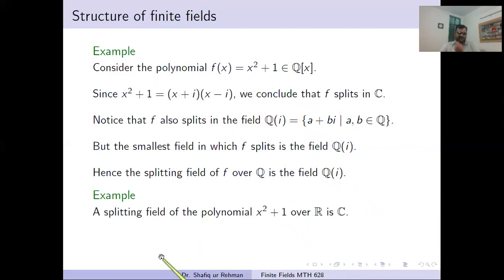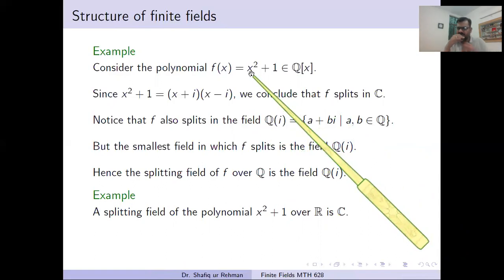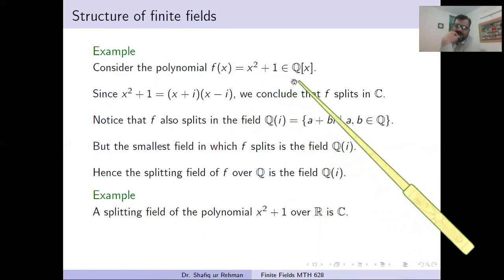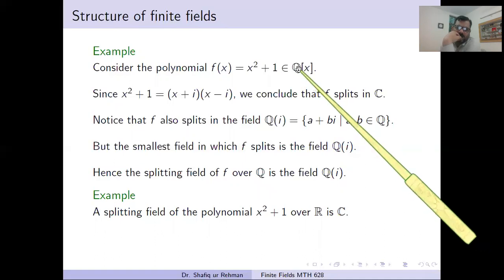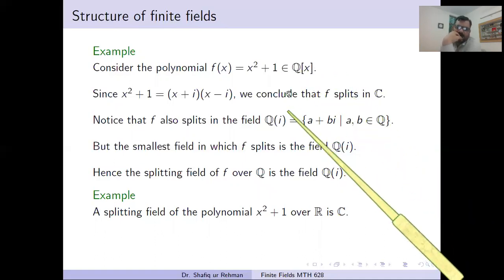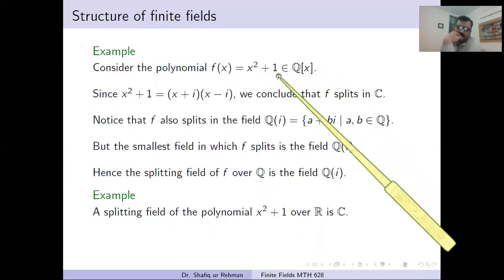Now see another example. If we take this polynomial over the reals, it cannot be split, and we have to search for some field which is bigger than R. First of all, when we take some polynomial over some field, we try to decompose it in that field. And if we cannot decompose it, then we search for some bigger field. And the smallest such field will be the splitting field.